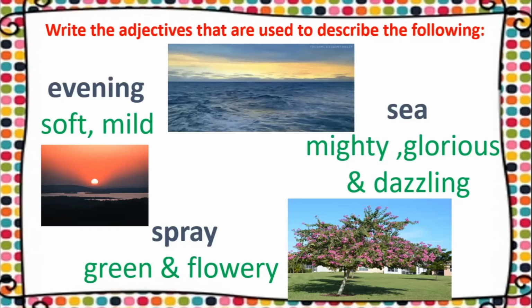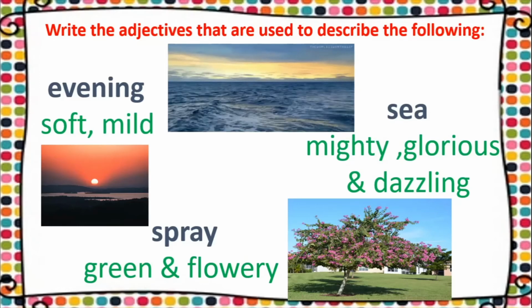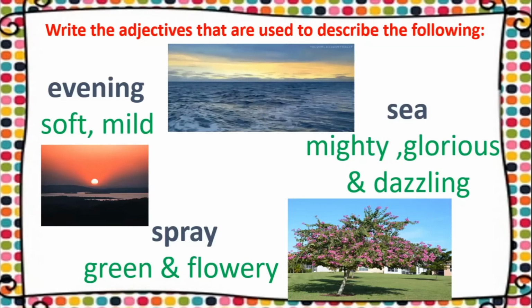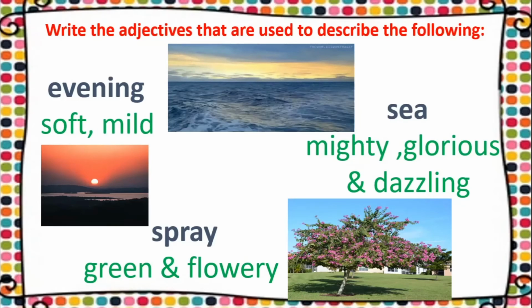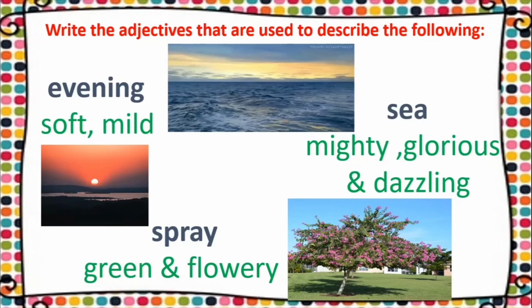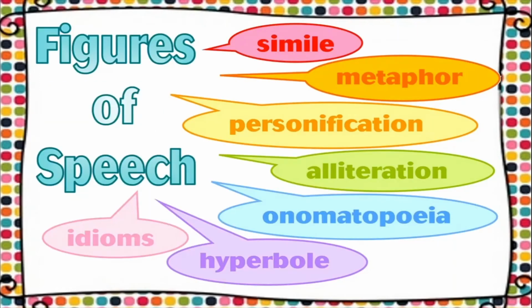Okay children, so this was about adjectives. We all know that adjectives are words which are used in order to describe or to give more information about nouns. Alright, now we come to the last part of our lesson, where we will look at some figures of